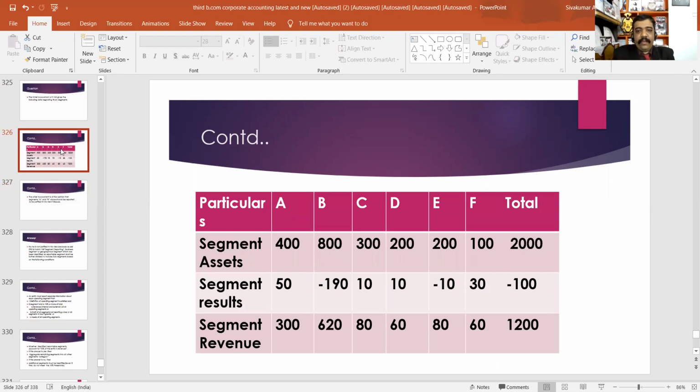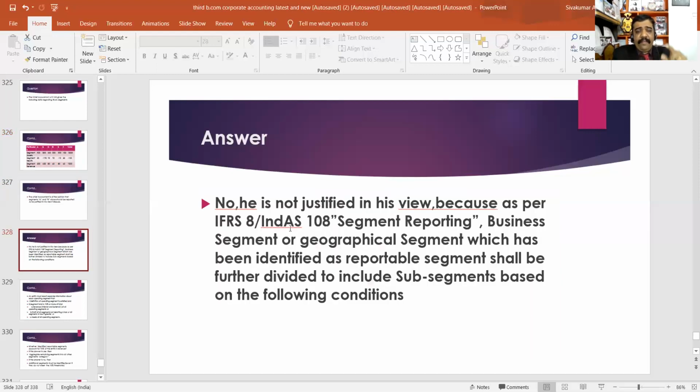Likewise, whether segment D, segment E and segment F are reportable segments. How can you find out?